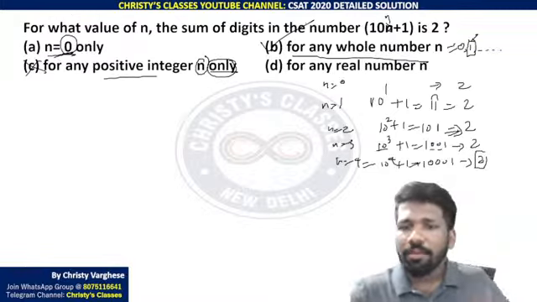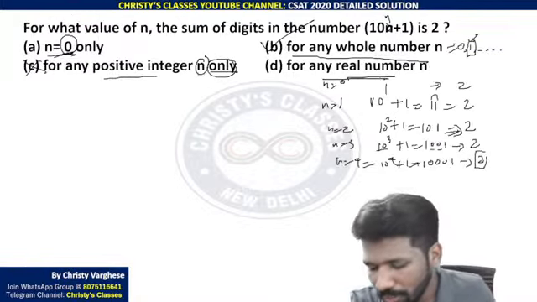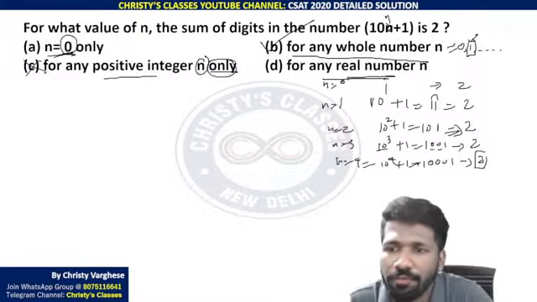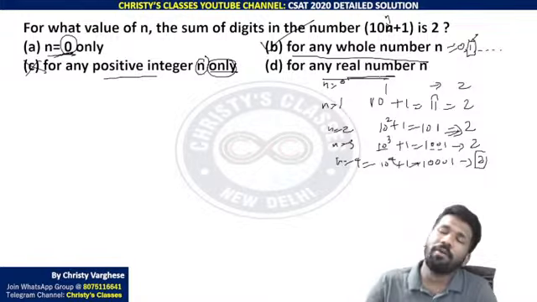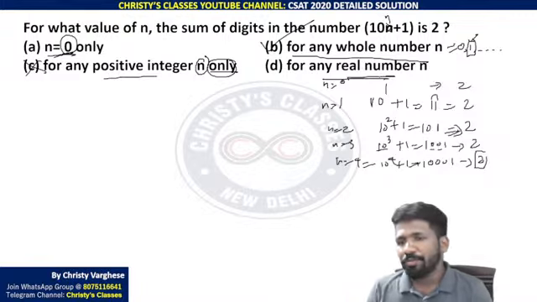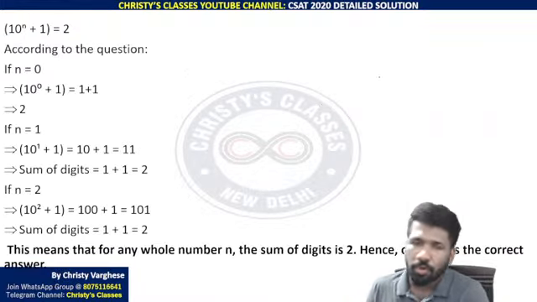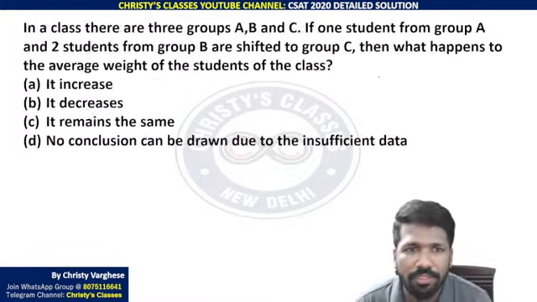For any real number, you cannot say so, because if n is a fraction, it will not work. Real number means it can be rationals or fractions also. Or negative, if you check also, it will not work, because a negative power means 1 by the positive power. That will not give you a natural number. If you are not getting a natural number, sum of digits does not make proper sense. And this is another question from the average chapter itself.